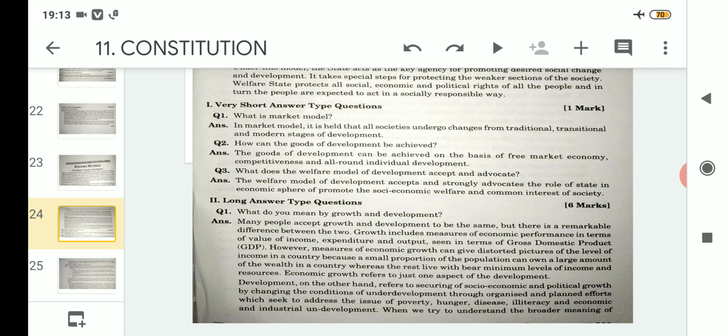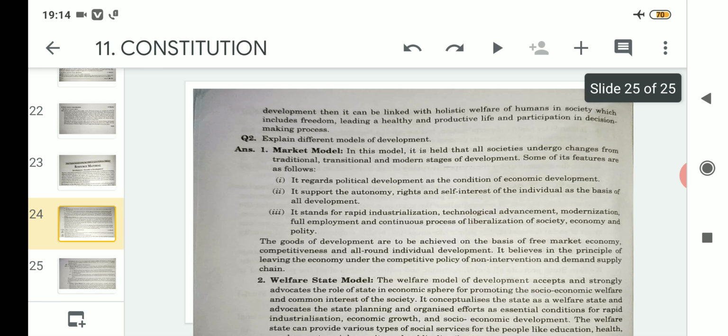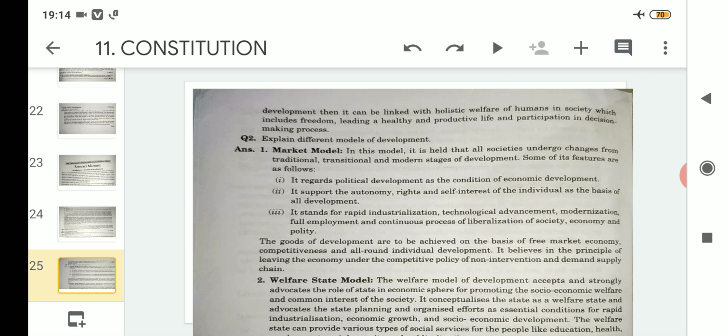After that we discussed 2 long answer type questions. The first question is about growth and development, which consists of 6 marks, and the last question that we discussed was about explain different models of development. So please note down all these questions and answers in your copy, and with this I will wind up today's topic.